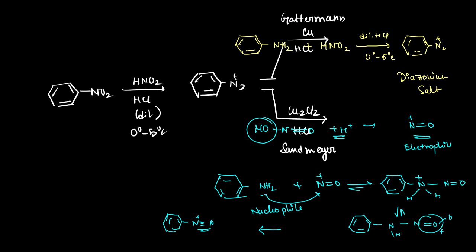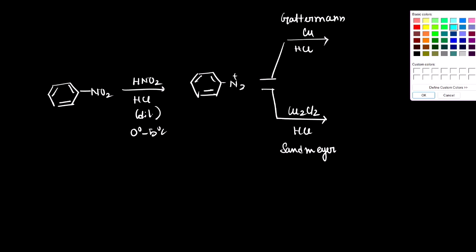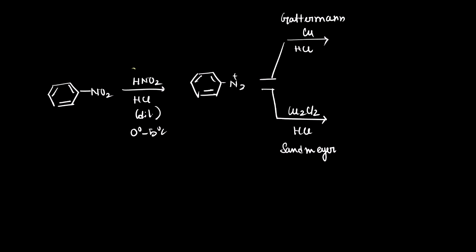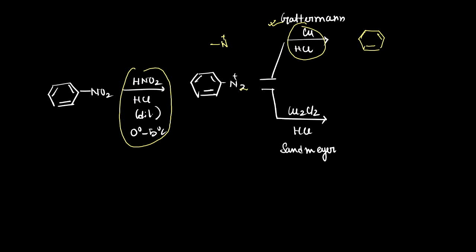Suppose we have these reactions: HNO2, dilute HCl, 0 to 5 degrees centigrade will give you the diazonium salt. With this, if copper and HCl react, it will give you the Gattermann reaction, where chloride is the diazonium salt, N2 positive. This bond will be very breakable, and by addition of any chlorinating agent, chlorine will get added to the benzene. Here also we use Cu2Cl2 and HCl, the Sandmeyer reaction. If we use Cu2Br2 and HBr, then it will give you the corresponding bromide. If we are using a chlorine source, it will give you chloride.